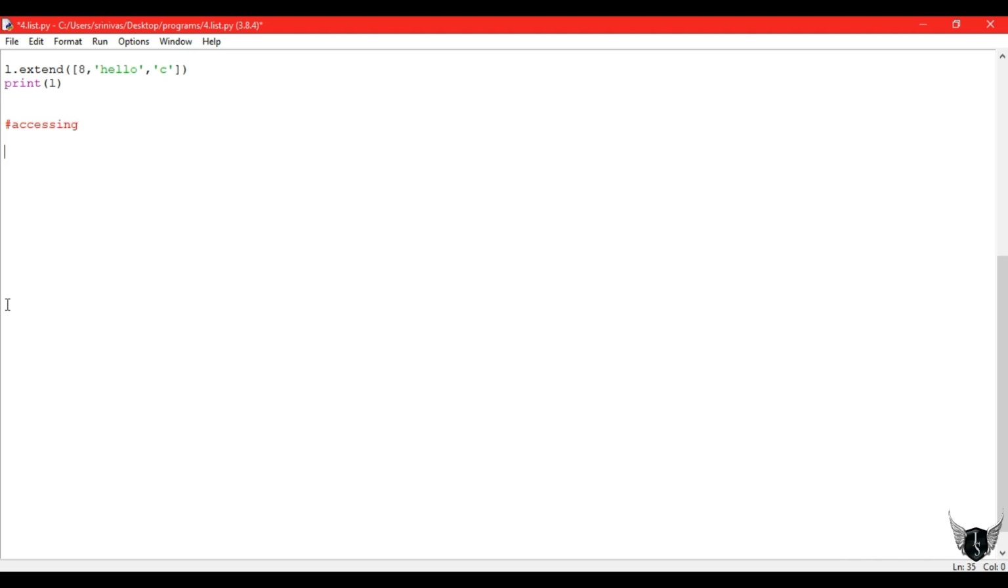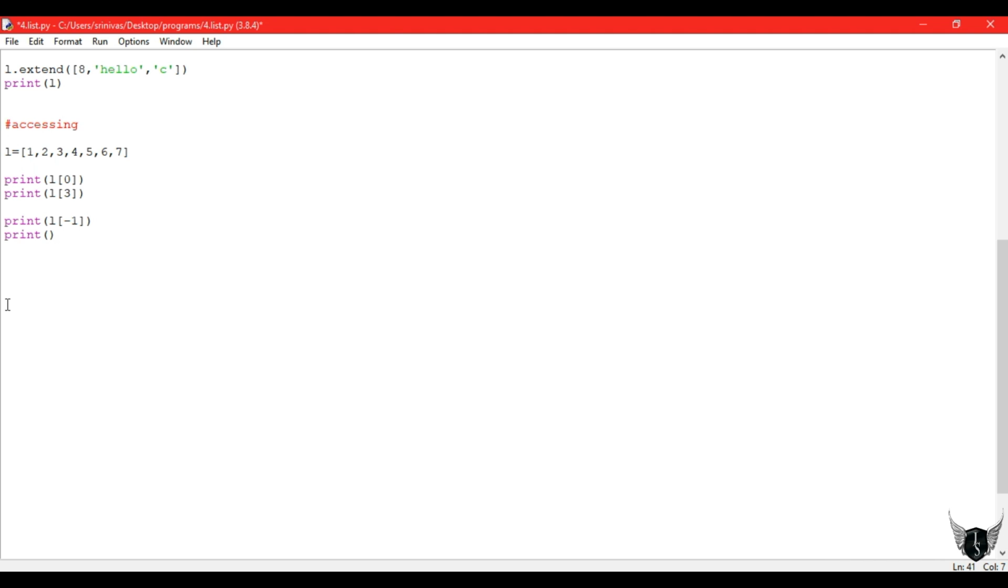So next is accessing a list. So how to access already present elements? Nothing but we can use the indexes. So what is the value present at the 0th index? 1. And what is the value present at the third index? Nothing but 4. 4 will be printed.